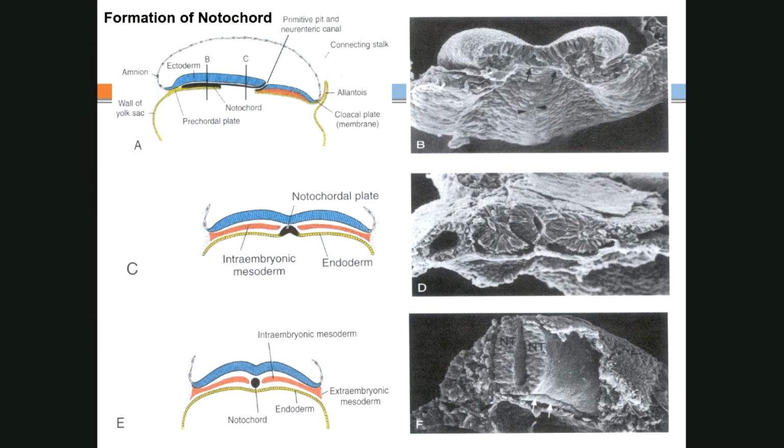Once the notochord appears, it will change the ectoderm above the notochord. So whatever is the ectoderm, that is the blue color in this particular picture, clearly, above the black color notochord, the blue color above the notochord will become the neural tube, which we'll see in the next slide. So that particular neural tube will form above the notochord from ectoderm. So this particular part will be known as neuroectoderm. So that part will form the brain and spinal cord.